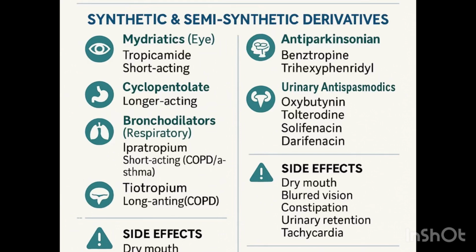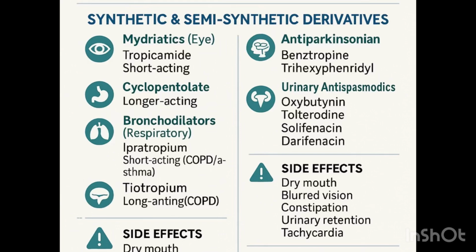You can use the synthetically derived ones, particularly for a condition. First, you can use the miotic drugs, which cause miosis. You can also use the anti-Parkinsonian drugs used to treat rigidity and tremors. You can use the GI antispasmodic drugs used to decrease excess peristalsis, which can present with what? Diarrhea. You can also use the urinary antispasmodics used to treat what? Overactive bladder. So you don't want to be urinating too much, so you counter it with oxybutynin.